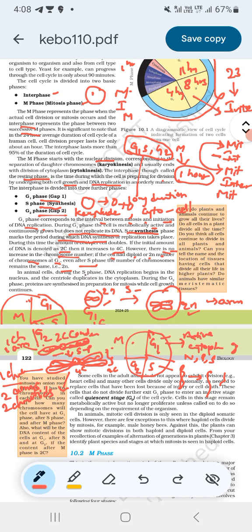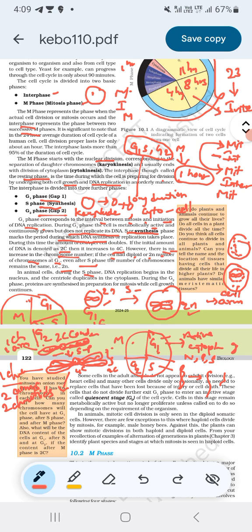In animal cells, during S phase, DNA replication begins in the nucleus and centriole duplication in the cytoplasm. See, I told you, in the cytoplasm what happens? All the constituents required for cell division are made, right? DNA replication begins in the nucleus. We all know that in S phase there is DNA replication. This is the nucleus containing DNA. DNA is present in the chromosome, right? DNA replication occurs in the S phase in the nucleus of the cell, and in the cytoplasm what happens?